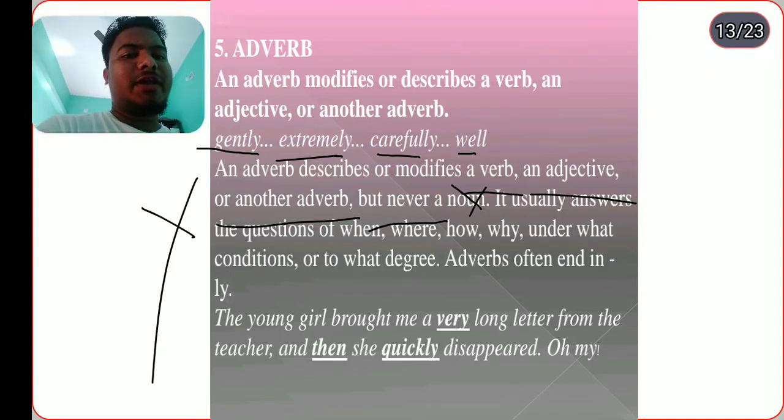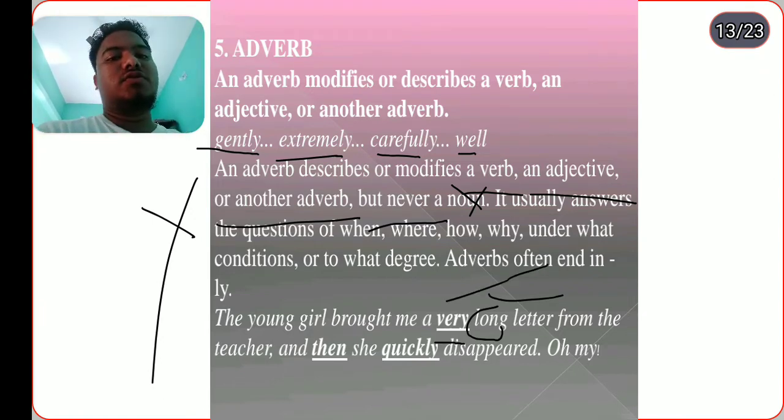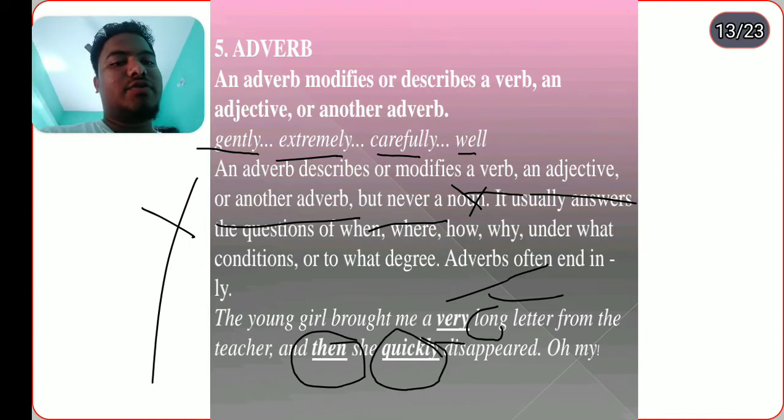The young girl brought me a very long letter. Here, long is the adjective, and very emphasizes the adjective. That's why it is an adverb. So very is an adverb. Then see quickly and then: then is the adverb for time, and quickly is the adverb for manner. Okay, those are the uses of adverbs.